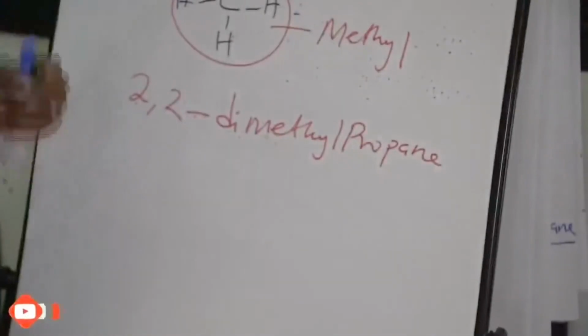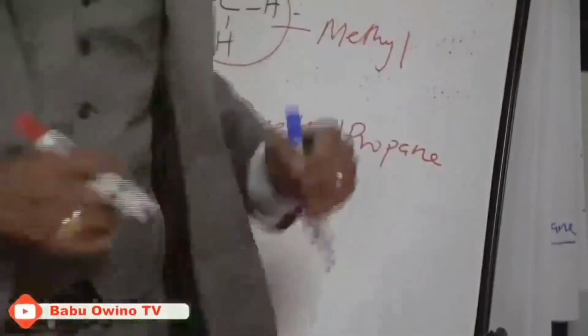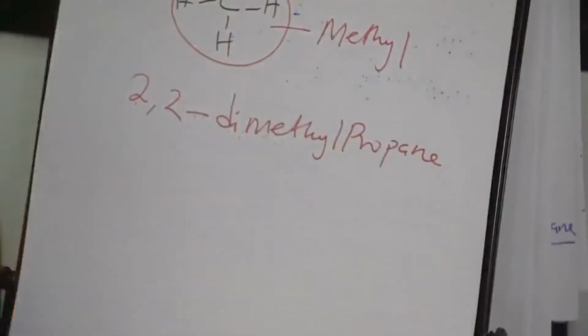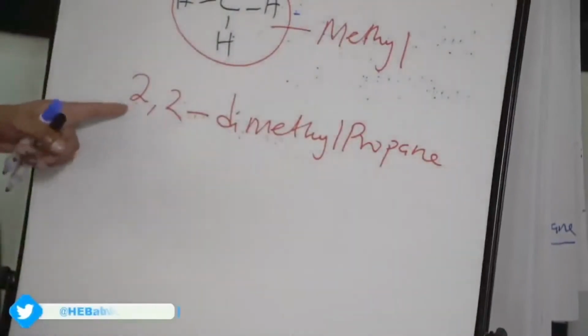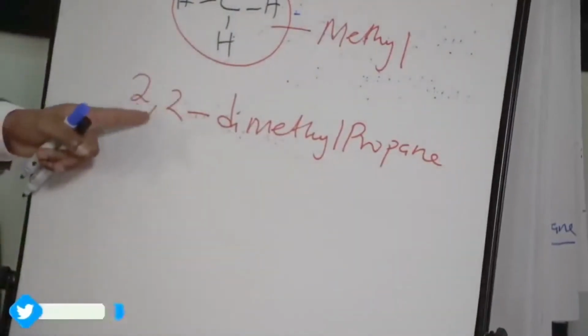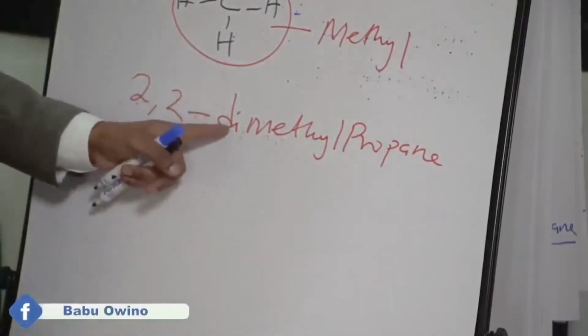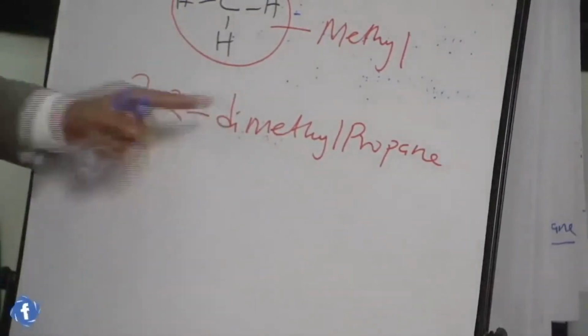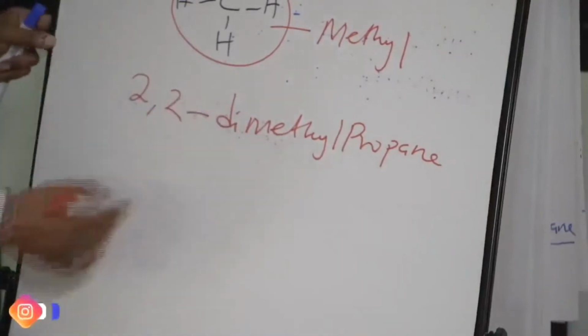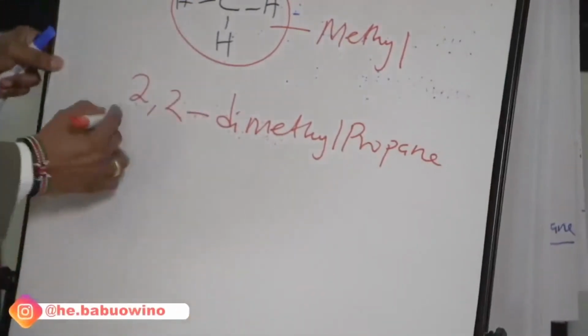This thing is as easy as reciting vowels. Whenever you separate a number and a number, you use a comma. Whenever you separate a number and an alphabetical name, you use a hyphen. So this is 2,2-dimethyl propane.